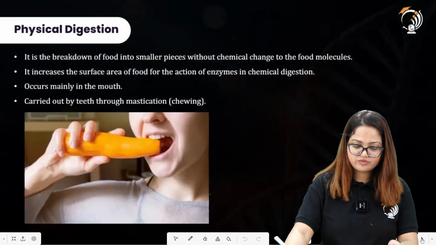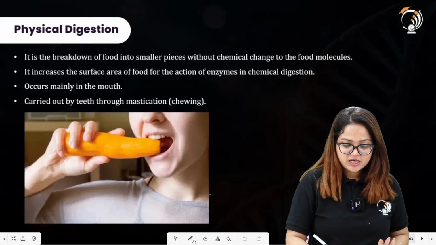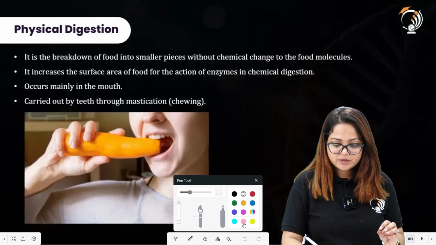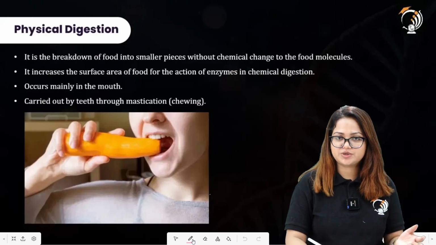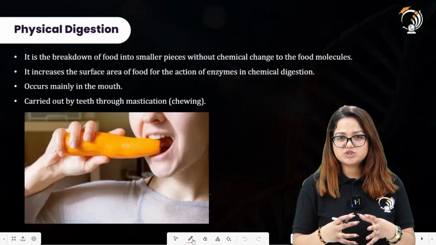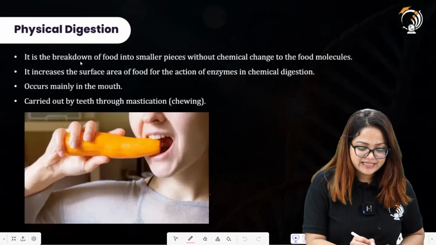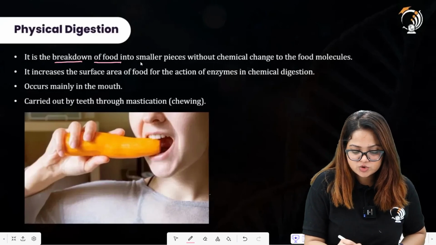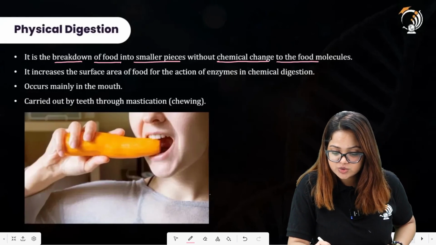All right, moving forward. Here we have the physical digestion process. So we will be going toward the definitions of particular processes which we have discussed earlier, in the language in which the examinations have been asking the questions. It is the breakdown of food into smaller pieces without a chemical change to the food molecule.